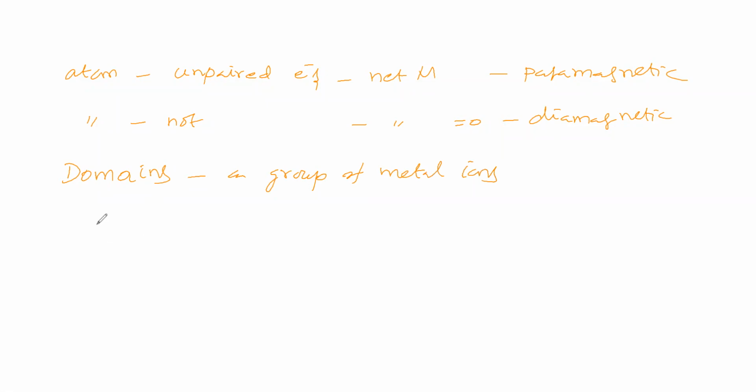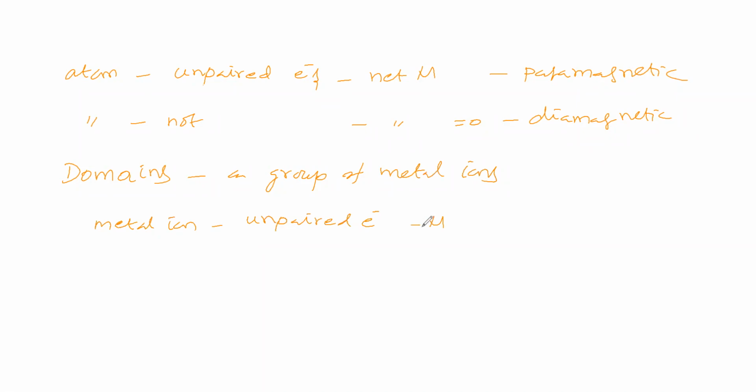Group of metal ions means we will take one metal ion. In this metal ion, if an unpaired electron is present, then it will have a magnetic moment.